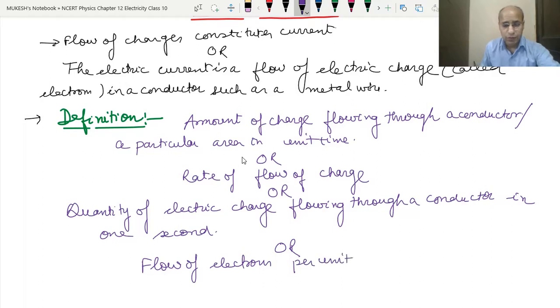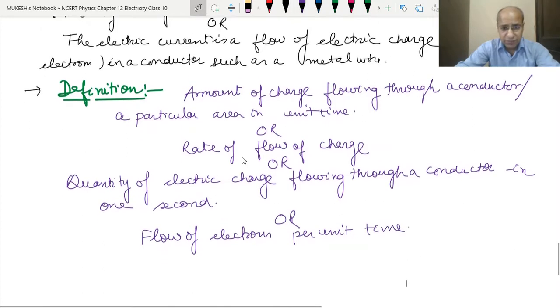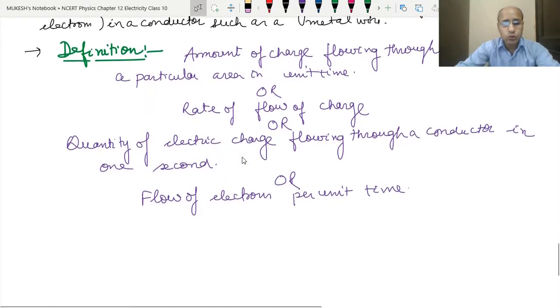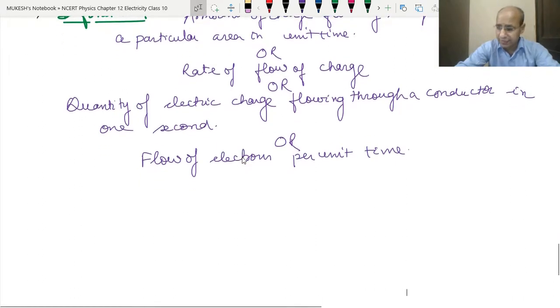Whatever the unit of time, normally we take seconds as the unit. These are the different definitions, and we can write any one of them. The most appropriate is to write: the quantity of electric charge flowing through a conductor in 1 second. This we can write in the exam.